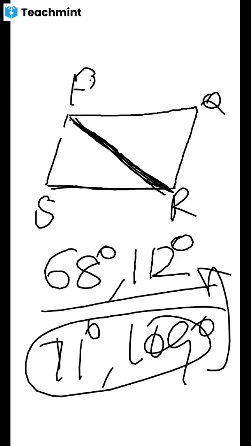So this angle is 68 degrees, and if you take this axis, the angle is now 90 degrees.